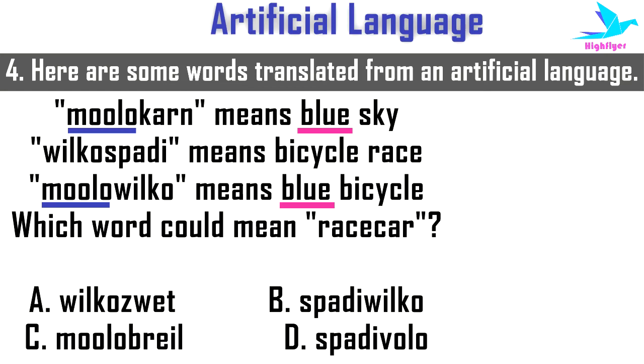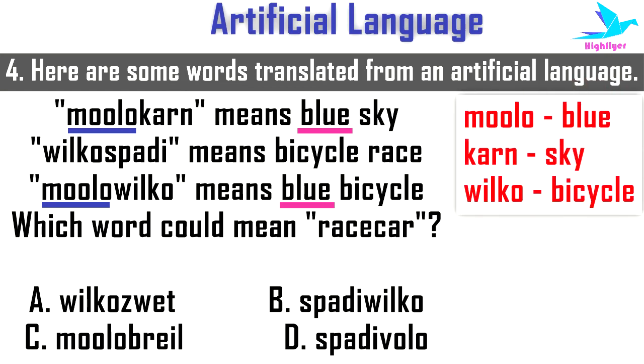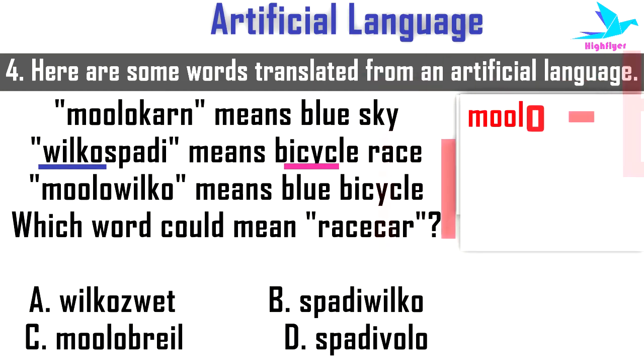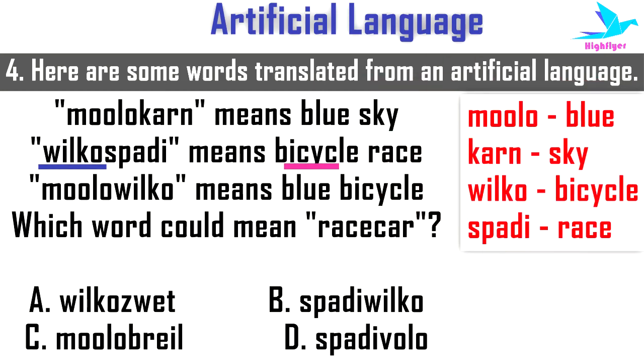So here the meaning of sky will be KAM, the meaning of bicycle will be WILKO. Then in the statement 2, if the meaning of bicycle is WILKO, then the meaning of race will be SPADI. So the meaning of race car will be any option which starts with SPADI.